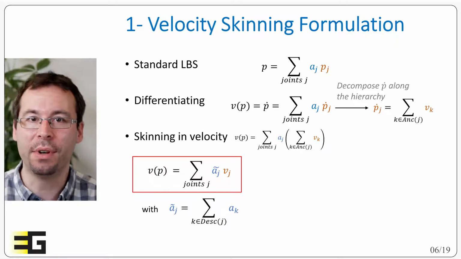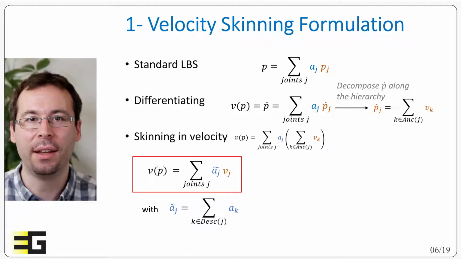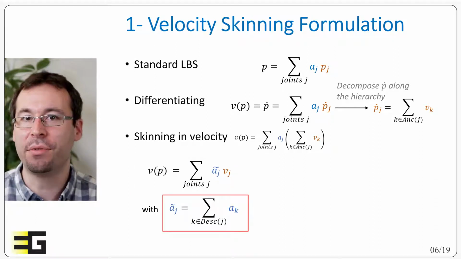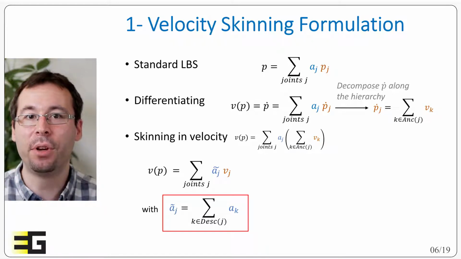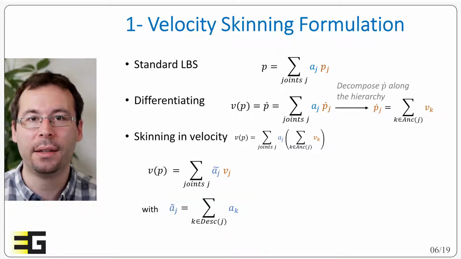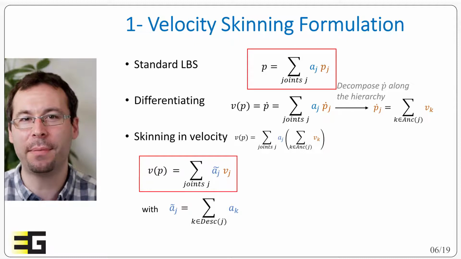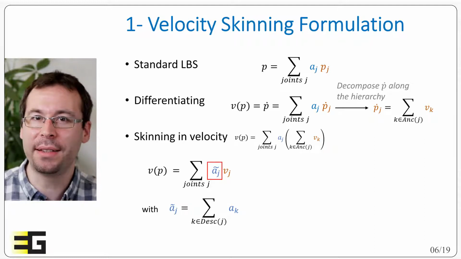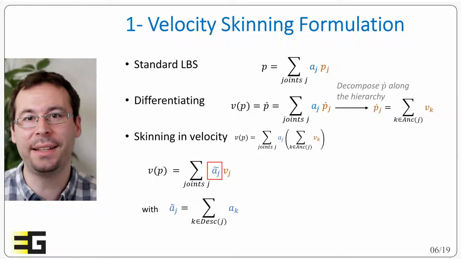V of p is equal to the sum of some weights aj tilde times the vj, with aj tilde equal to the sum of ak with k being a descendant of joint j, and we call them the velocity skinning weights. This formula is interesting because it's very similar to the linear blend skinning relation. It's a weighted sum of velocities. But now we have some modified weights, a tilde, but these are fully derived from the standard skinning weights.